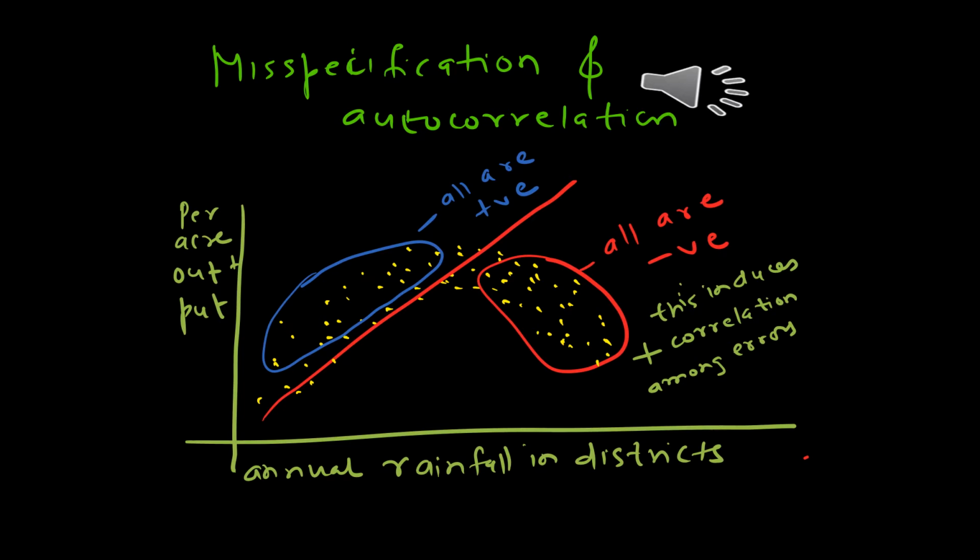So if we know that a given error term Et is positive, you would expect Et plus 1 also to be positive, whereas if you know that Et minus 1 is negative, you would expect Et to be negative as well.